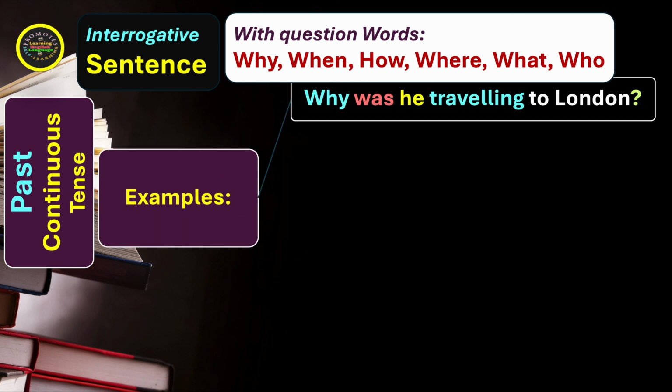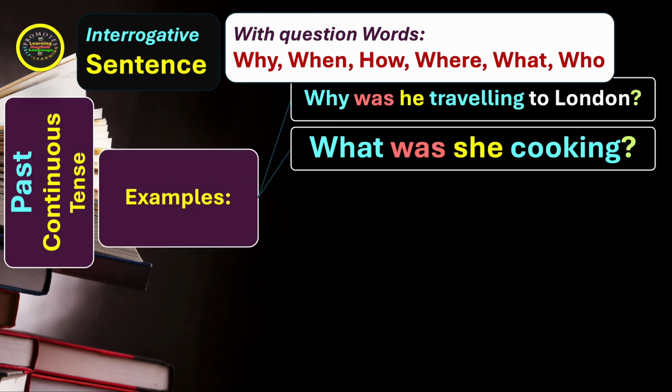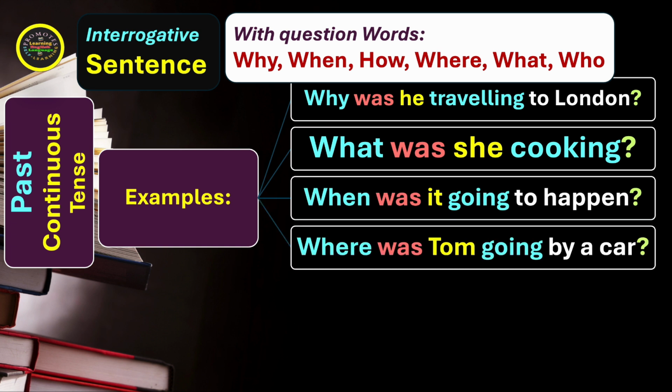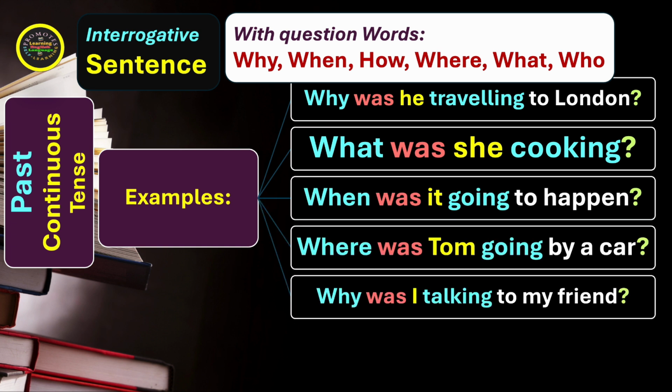Why was he traveling to London? What was she cooking? When was it going to happen? Where was Tom going by a car? Why was I talking to my friend? And so on.